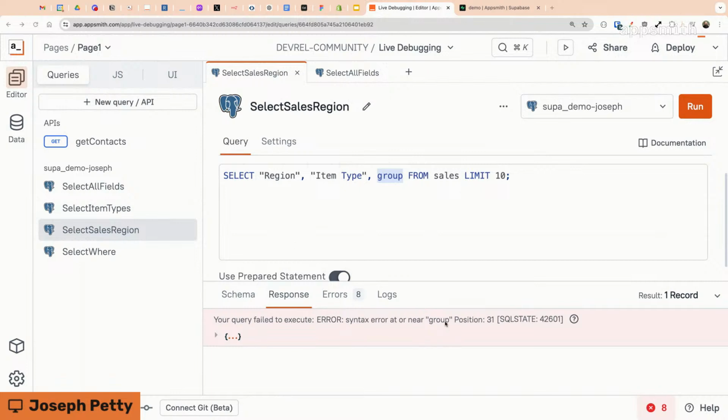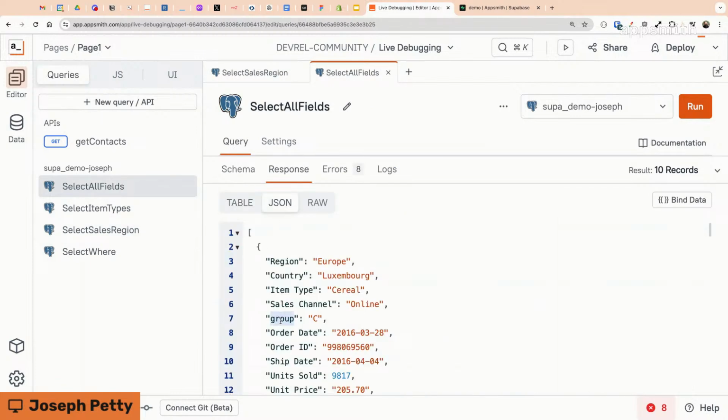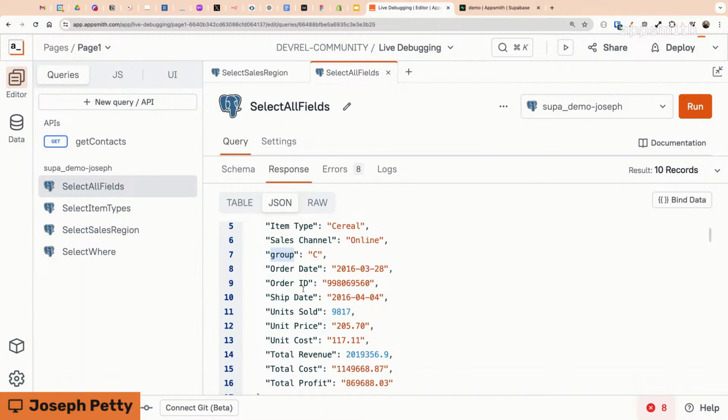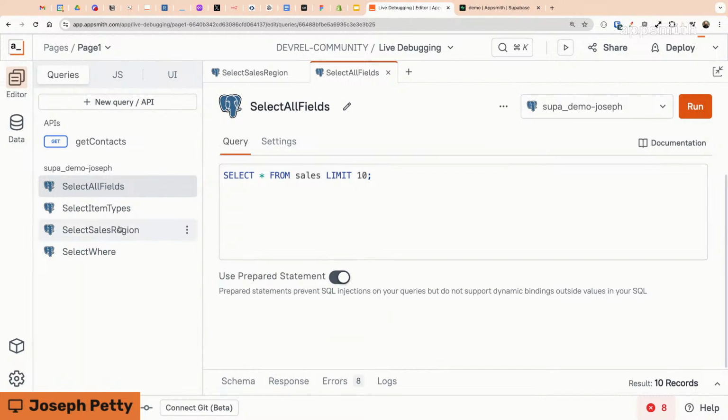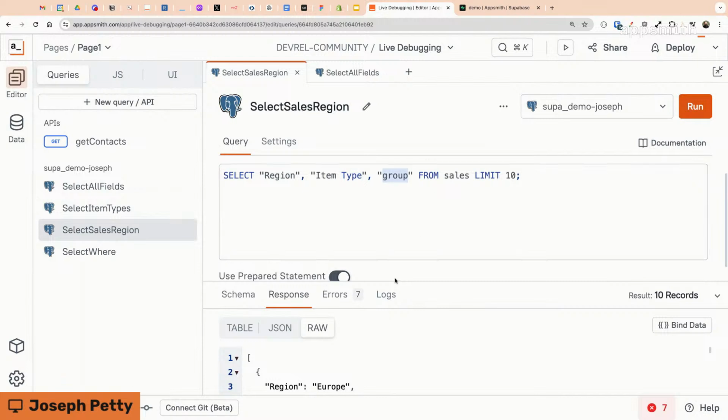If you go back to the table, Joseph, can we just take a look and see if we do have a group column. It's the name of the column, there it is. Okay. Well, I'll tell you what, let's try some quotes on it, even though we don't know the exact issue, just to see if that works. Okay. Now it looks like that did it, but it still didn't explain it.